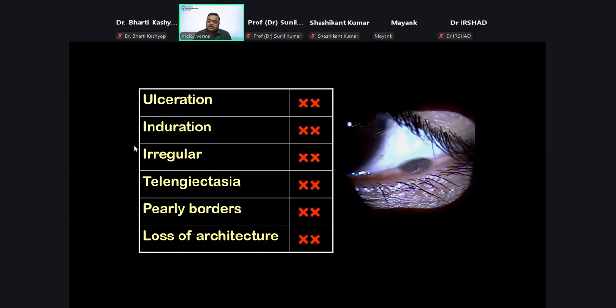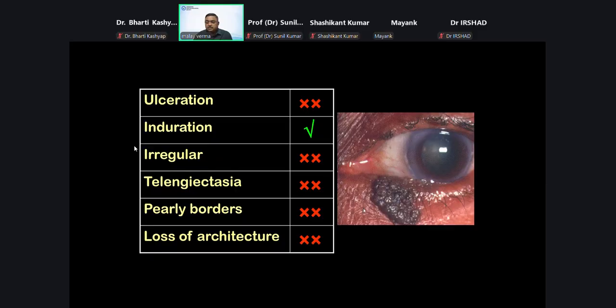Another, here if you see the margin is regular, there is no telangiectasia, no loss of lashes. It's a symmetrical lesion, so it's most likely a benign lesion. And then if we see this one, though there is some loss of lashes here, otherwise other signs are absent.